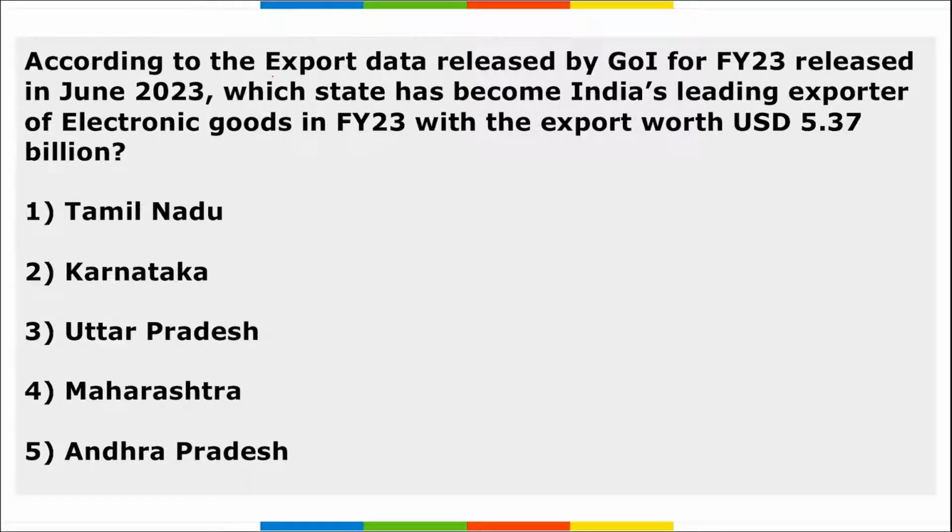Next is, according to the export data released by Government of India for financial year 23 that was released in June, which state has become India's leading exporter of electronic goods in fiscal year 23 with the export worth of $5.37 billion? It is our Tamil Nadu state.